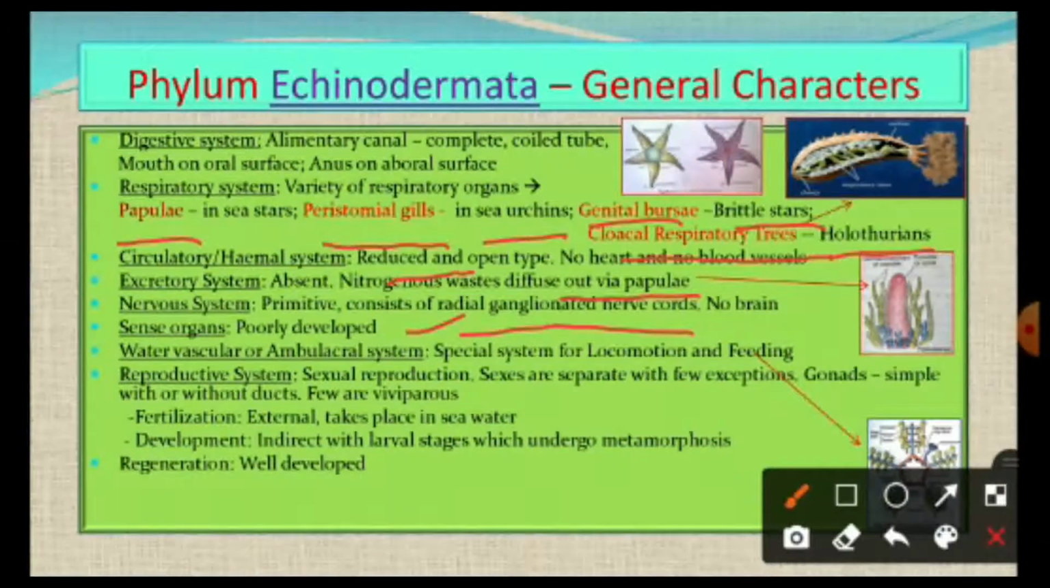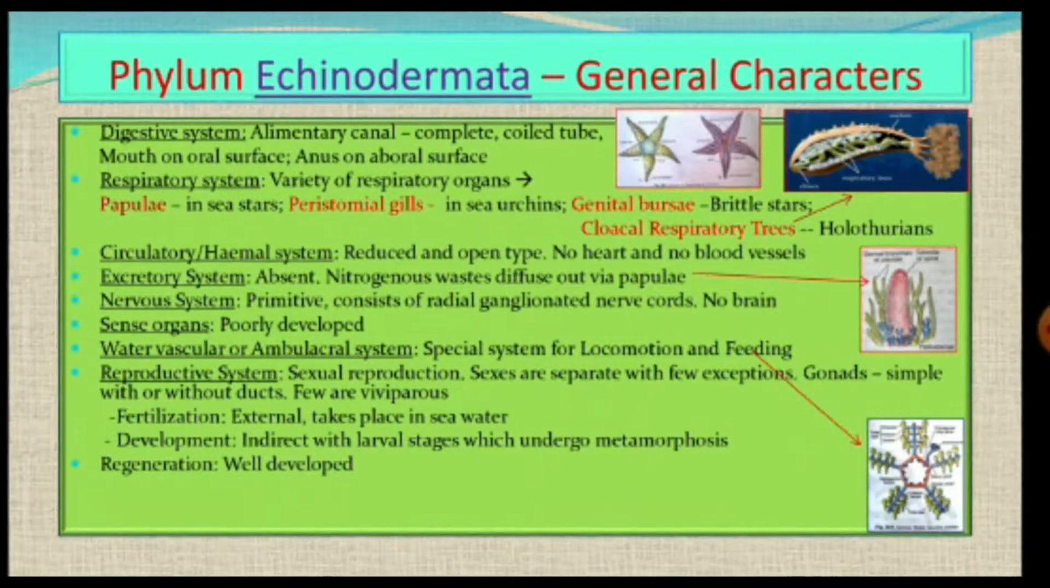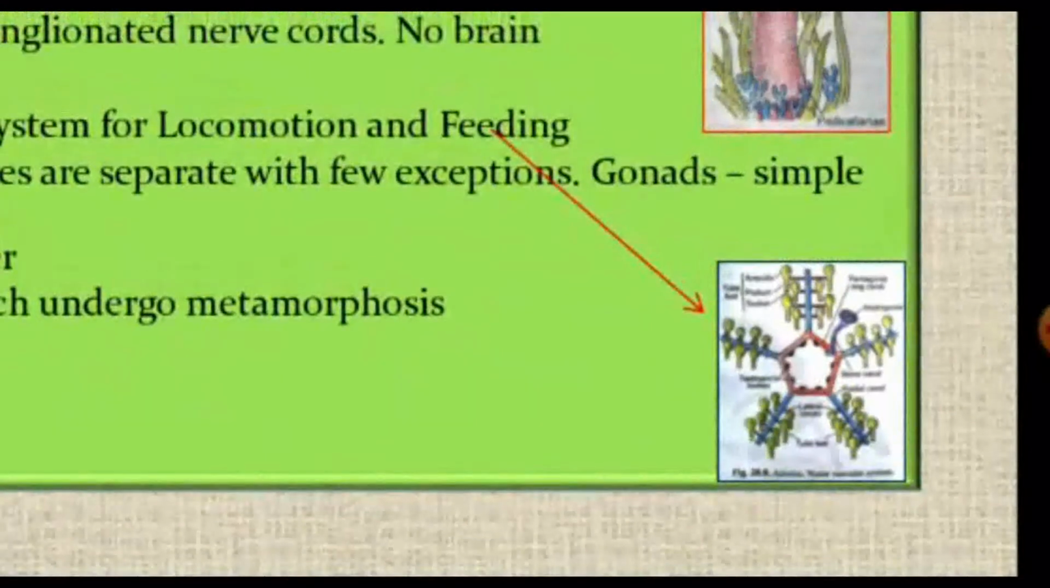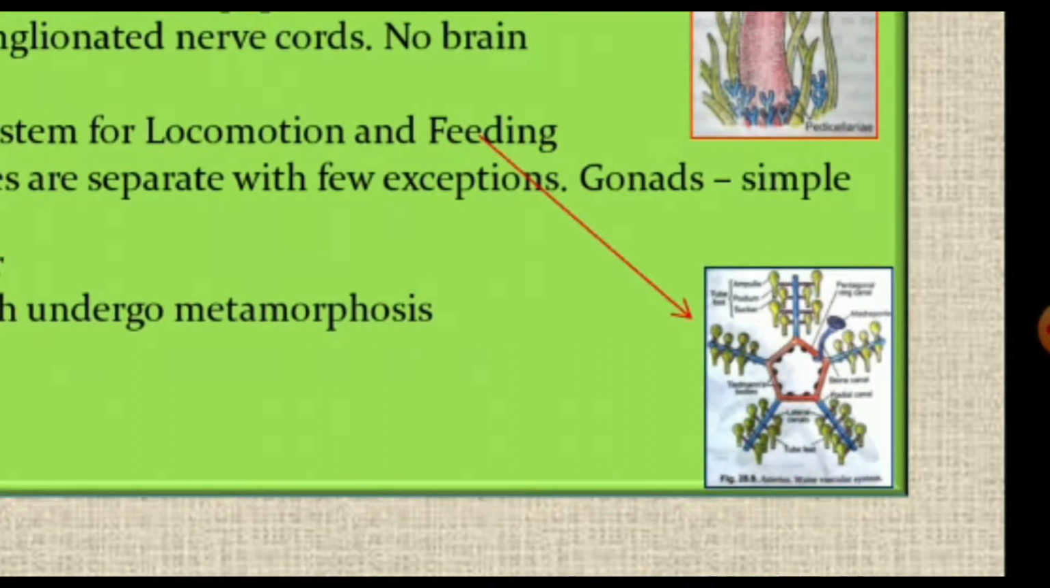As I said earlier, the water vascular or ambulacral system is a special type of system present only in echinoderms, which performs locomotion, feeding, that is capturing of food material, and also respiration to some extent. Now you can have a look at the ambulacral system here. This is the ambulacral system, which is present in all arms of the starfishes or sea stars and all other echinoderms. This water vascular system opens through the madreporite. You can see a blue colored round structure here.